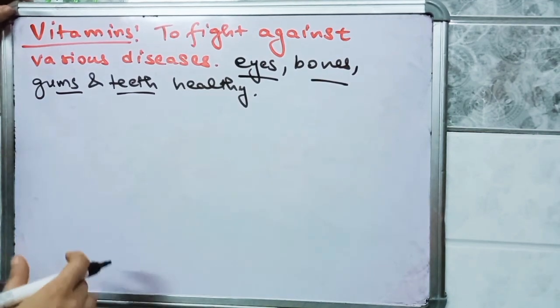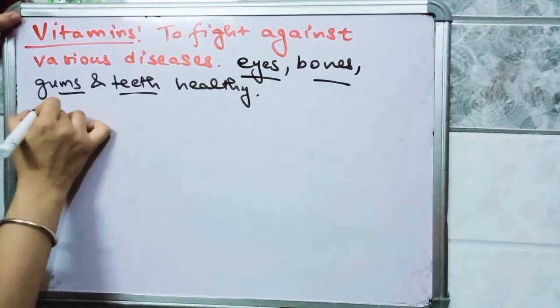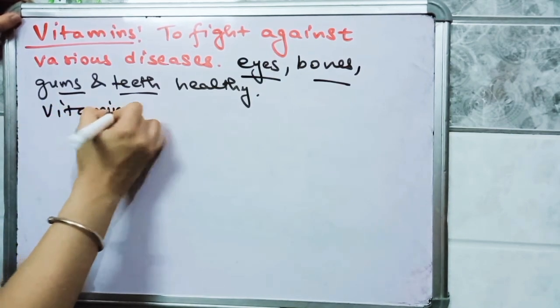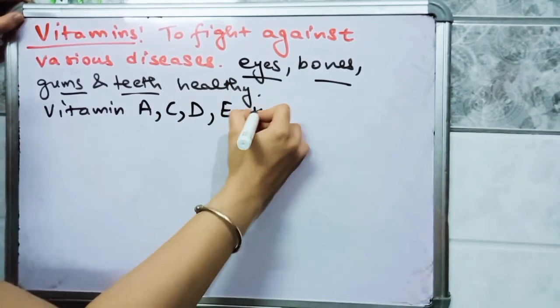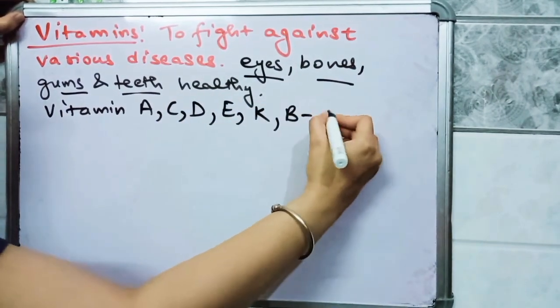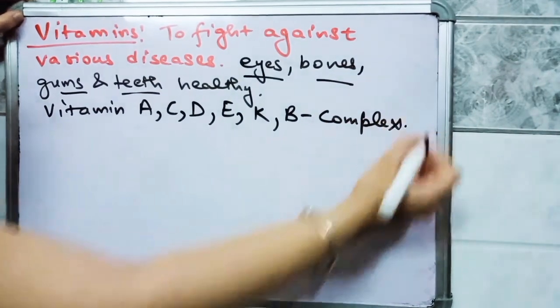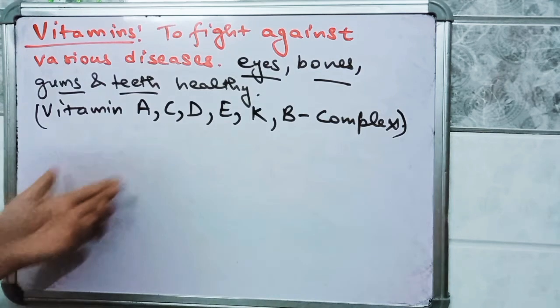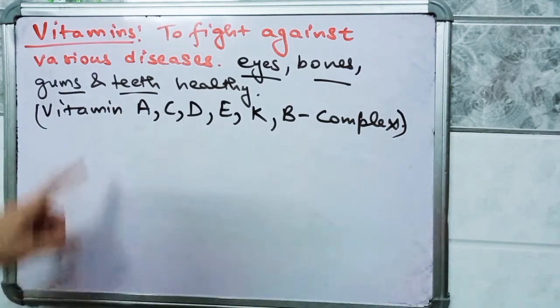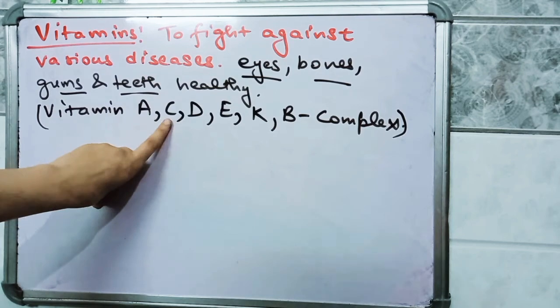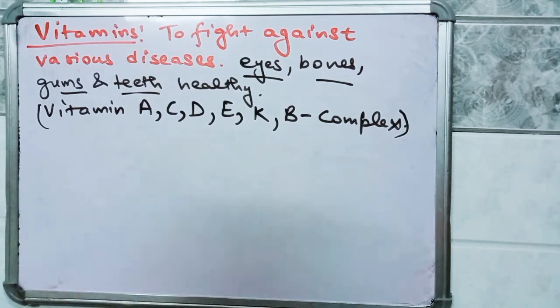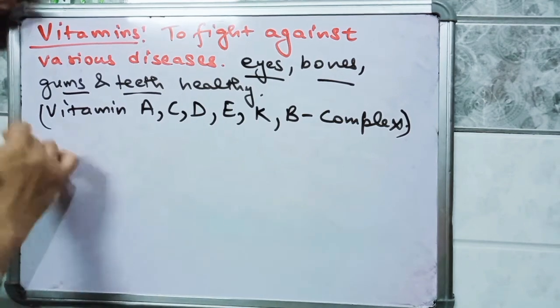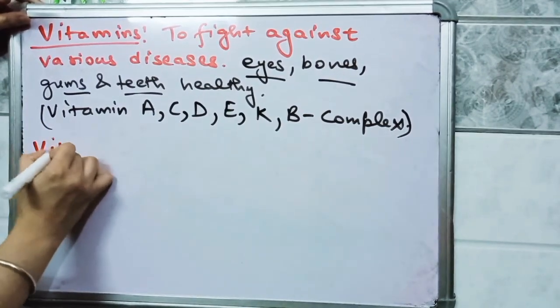Various kinds of vitamins present in foods are vitamin A, vitamin C, vitamin D, vitamin E, vitamin K and vitamin B complex. These are the types of vitamins present in food. So what are the functions of these various vitamins that we are going to discuss? First is vitamin A.